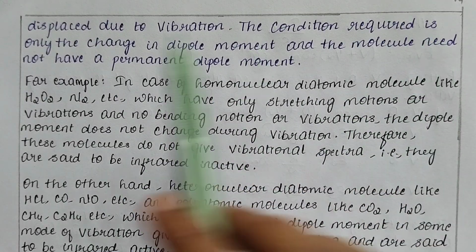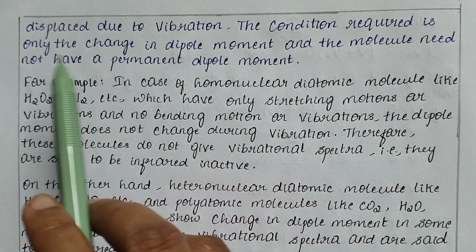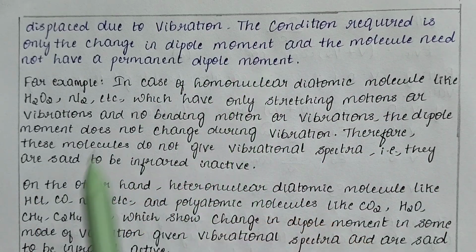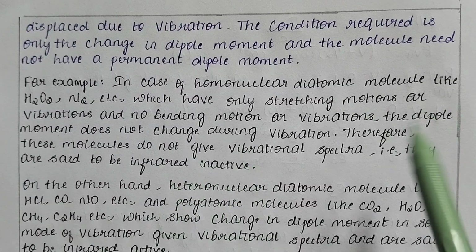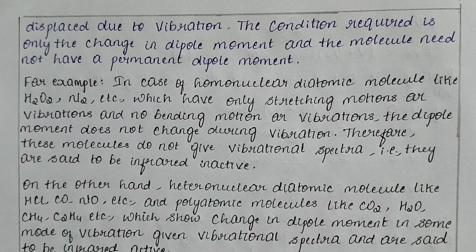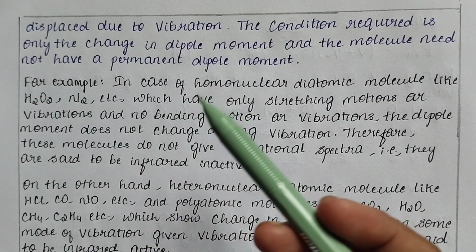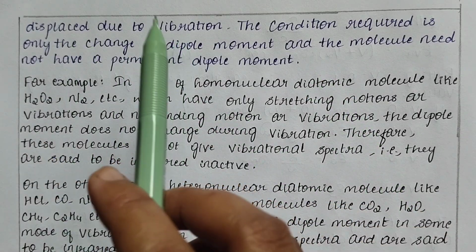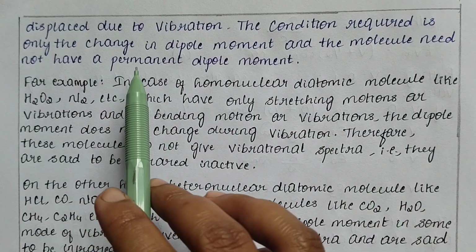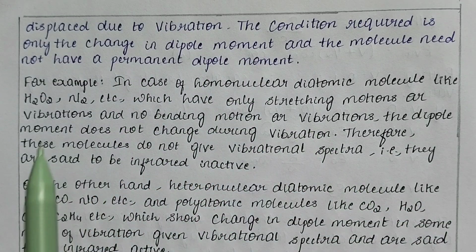The condition required is only the change in dipole moment, and the molecule need not have a permanent dipole moment. In molecular spectroscopy, a molecule should have a permanent dipole moment, but in IR spectroscopy, the change in dipole moment should only occur when the atoms are displaced due to vibration, and there is no condition that the molecule should contain a permanent dipole moment. Now we'll consider an example.